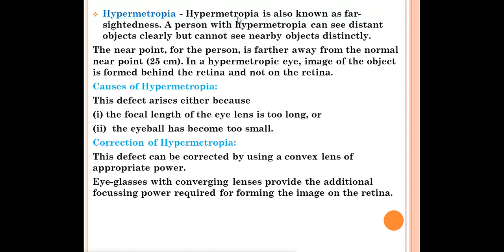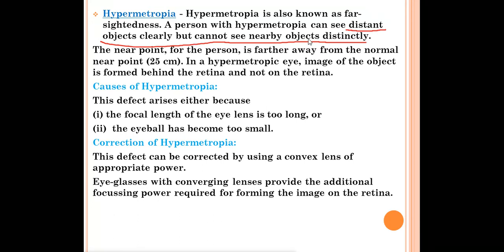Hypermetropia. So what is hypermetropia? Just opposite, you have to write what we have written for myopia. It is also known as farsightedness. In hypermetropia, what happens? A person can see the far off object clearly, but cannot see the nearby object clearly. A person with hypermetropia can see the distant object, distant means far off object, clearly, but cannot see the nearby object distinctly or clearly. You can write like that also.